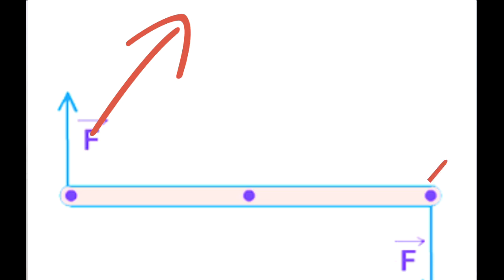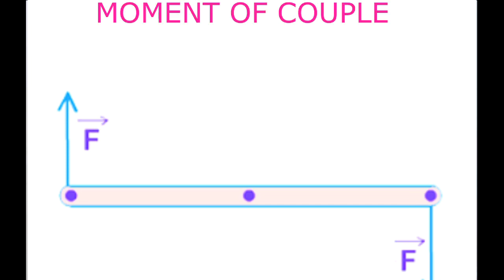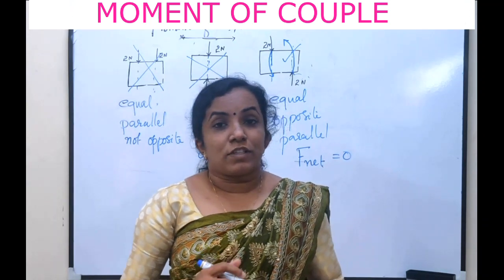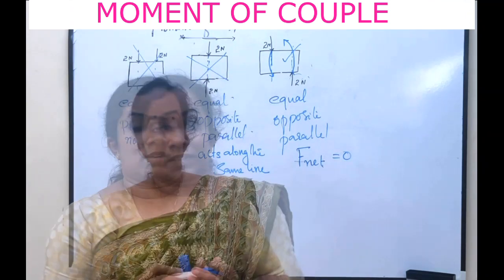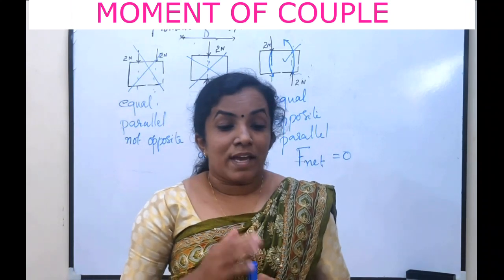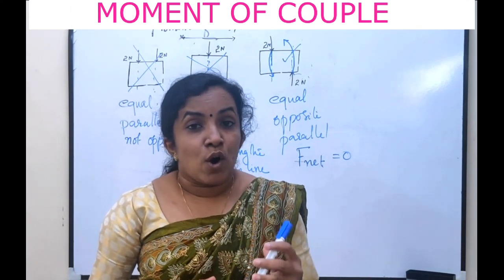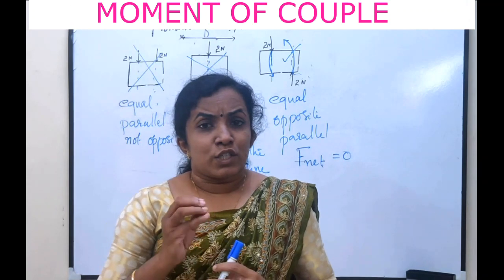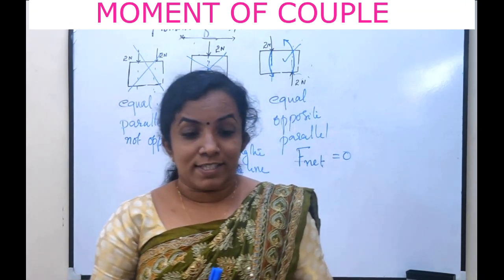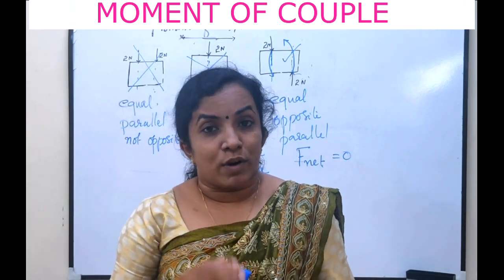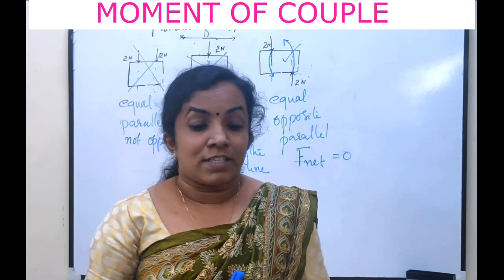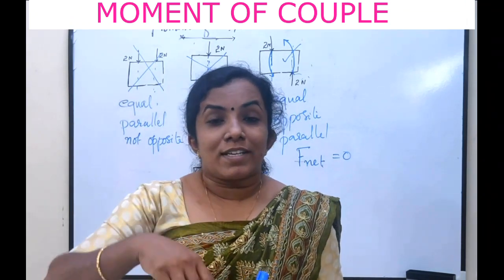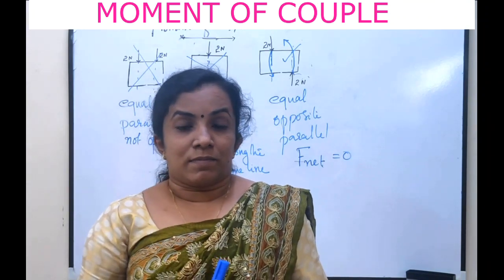This force also produces a clockwise moment in the body, and hence the body rotates in the direction of the forces. So the effect of a couple is the rotation. Hence we can conclude, due to the action of a couple, a torque acts on the body. What is torque? Torque is the turning effect on a body, is it? So a torque acts on the body, and this turning effect makes the body rotate about a fixed point.